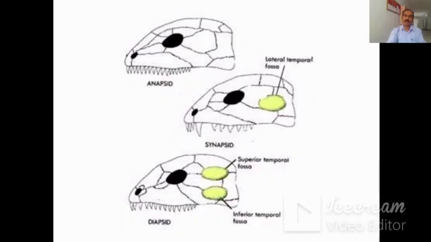So in this figure, you can see the types of the skulls. This is the anapsid skull because no temporal fossa is present in the skull. Here only one lateral temporal fossa is there, and this type of skull is called the synapsid skull. And this skull is called the diapsid because here two temporal fossae are present in the skull. This is the superior temporal fossa and this is the inferior temporal fossa. That's why this skull is called the diapsid skull.